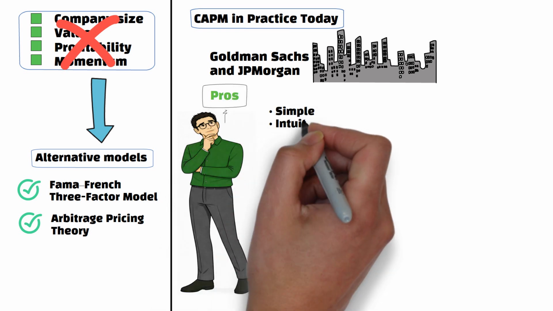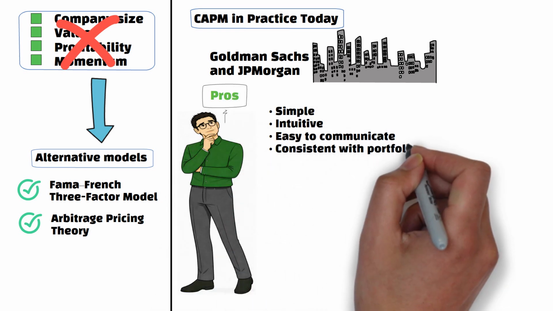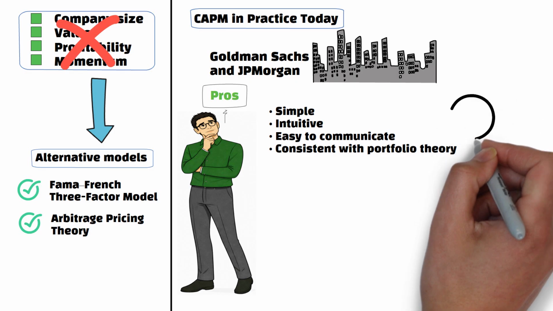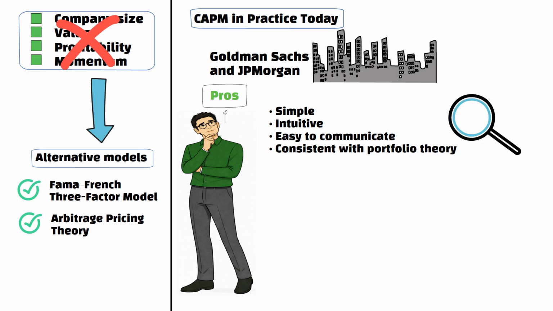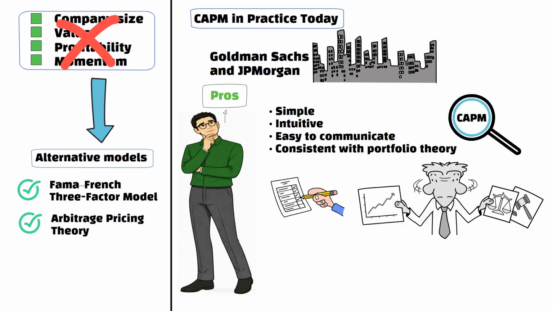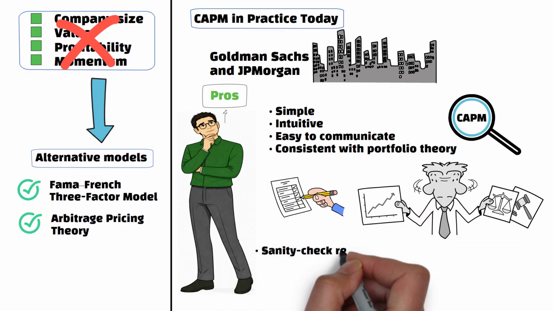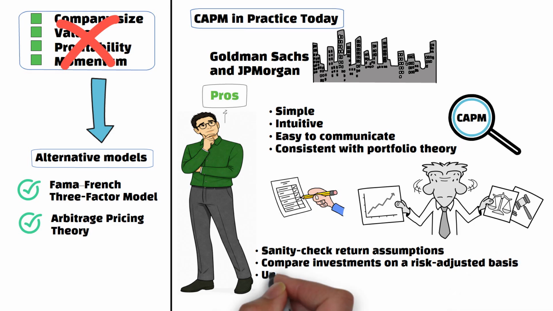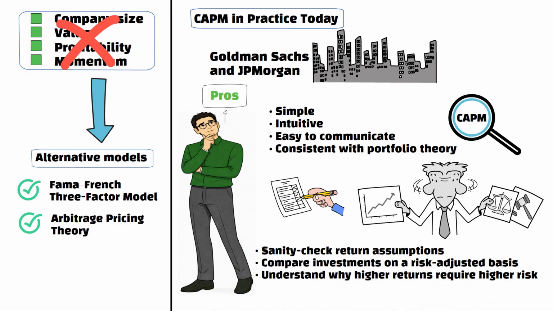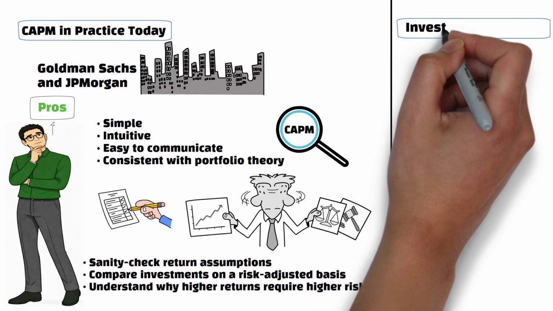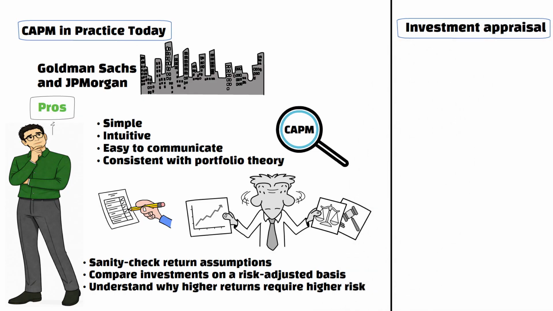Essentially, it's simple, intuitive, easy to communicate, and consistent with portfolio theory. In practice, CAPM is best viewed as a baseline or reference point and not a precise forecasting tool. It's an effective comparison tool. It helps investors check return assumptions, compare investments on a risk-adjusted basis, and understand why higher returns require higher risk. It provides a quick and clear way to compare investments based on their risk-adjusted returns.